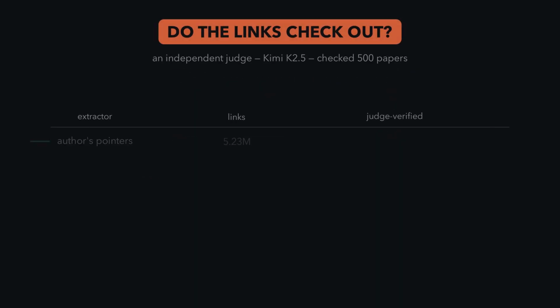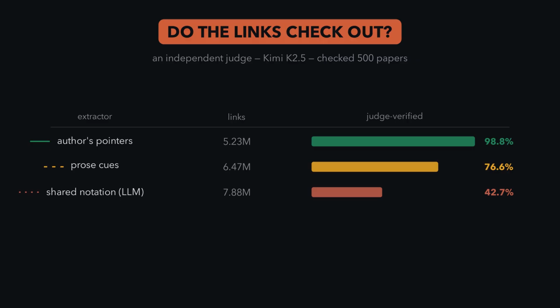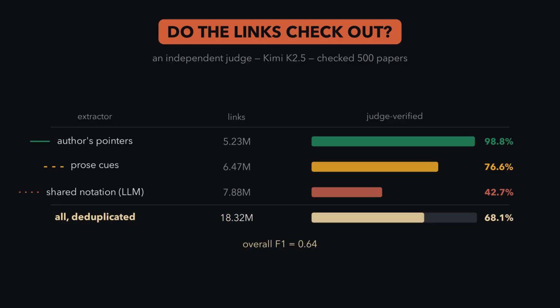But an important question is whether or not the links actually check out. An independent judge, Kimi 2.5, audited 500 of these papers, and the clearer the signal, the more it verifies. Author pointers are almost always correct, but they recover the fewest edges. The language model recovers the most, although fewer than half hold up under verification. Combined, 68% of all edges are verified through this process.